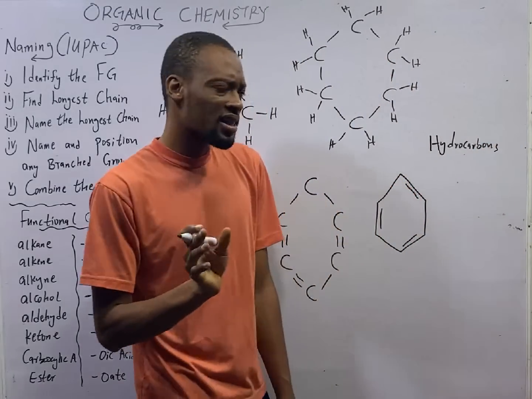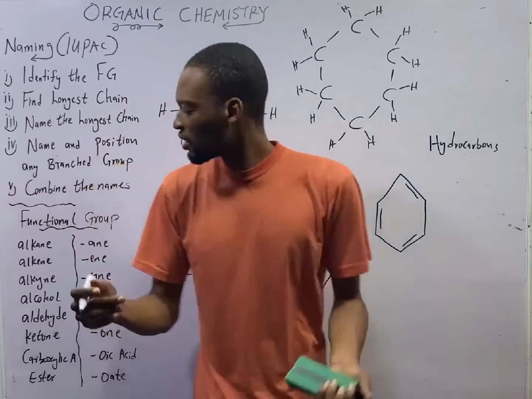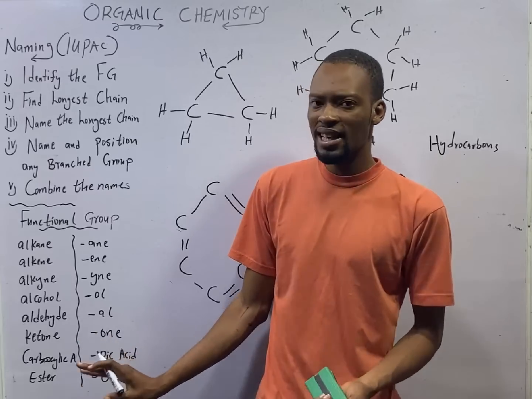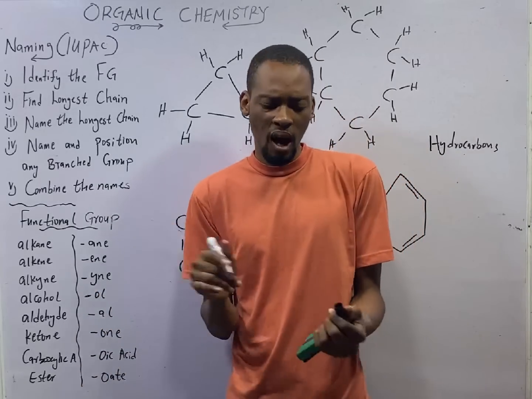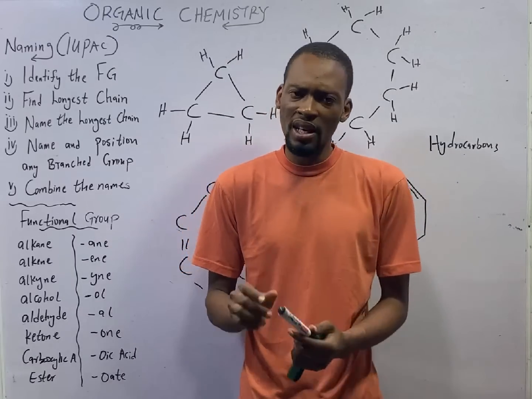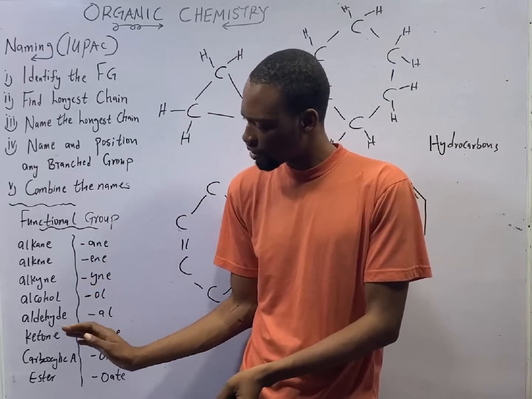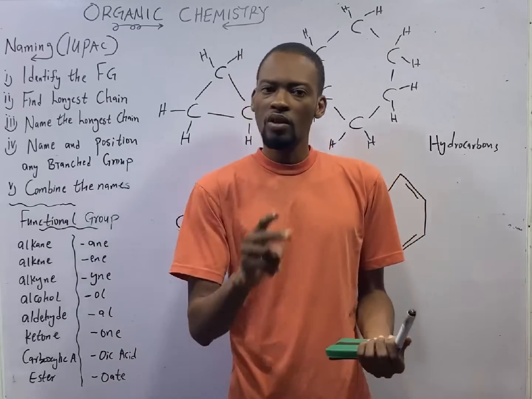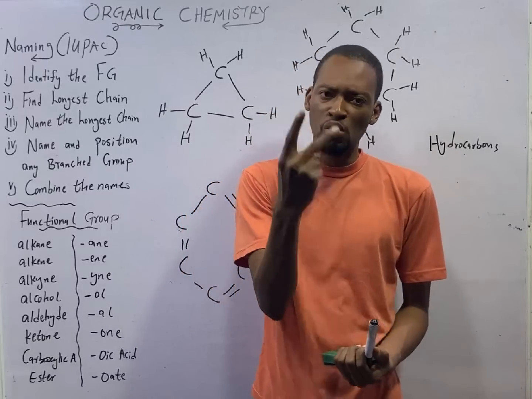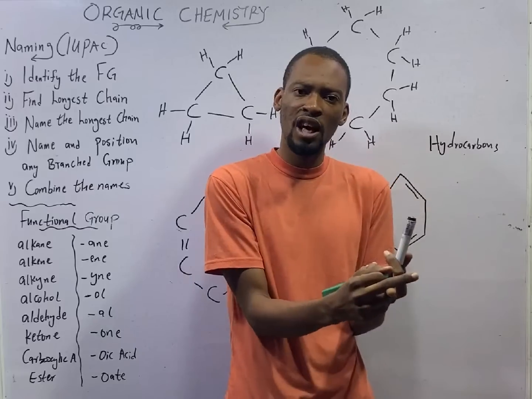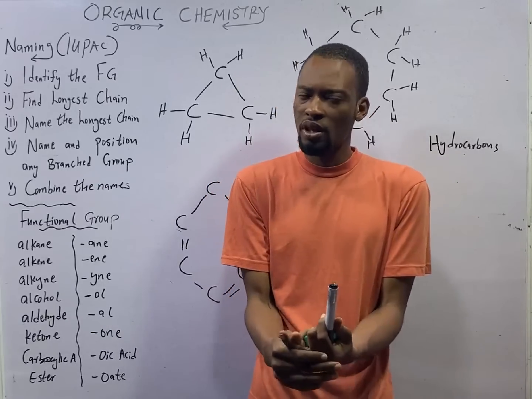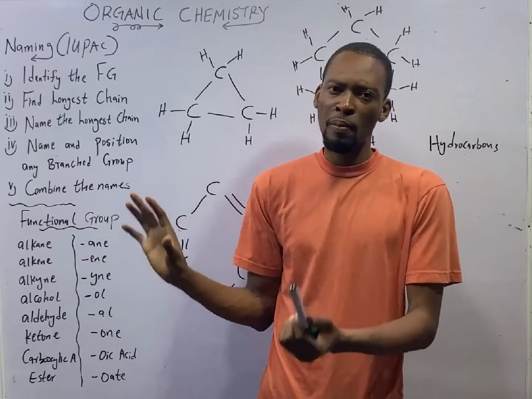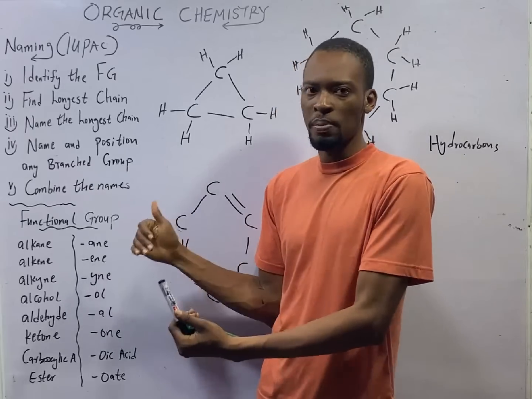And the ones that contain other functional groups, other elements, like alkanols, aldehydes, alkanones, carboxylic acids, ethers, esters, and so on, that contain other elements apart from carbon and hydrogen, are referred to as non-hydrocarbons. So organic compounds are either hydrocarbons or non-hydrocarbons. Hydrocarbons are divided into two: the aliphatic hydrocarbons and the aromatic hydrocarbons. Please pay attention because under hydrocarbons, I will just give you the hydrocarbons and their properties, uses, and preparation. I won't expand this again.